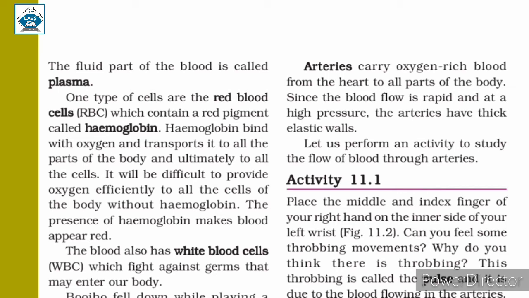This is because of the components of the blood. First of all, speaking of plasma, it is the fluid part of the blood. That is, it is the liquid substance present in the blood which is called plasma. The blood plasma is made up of water, salts, fats, proteins and sugar.